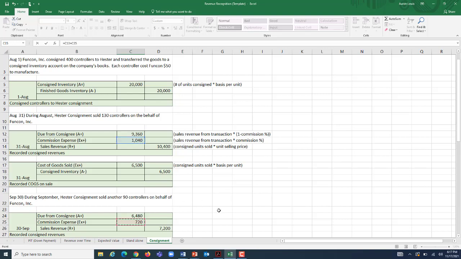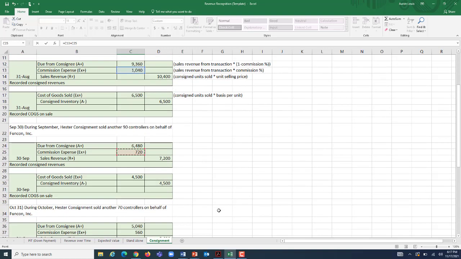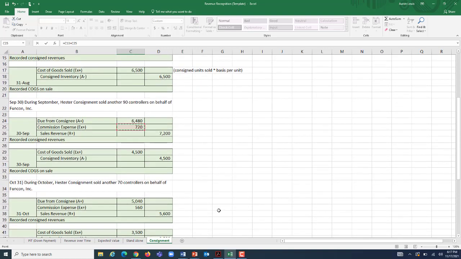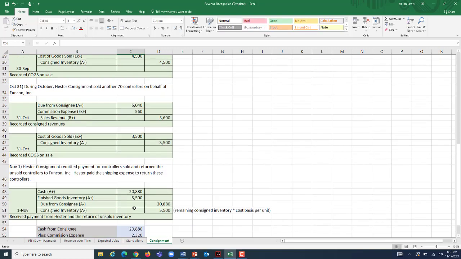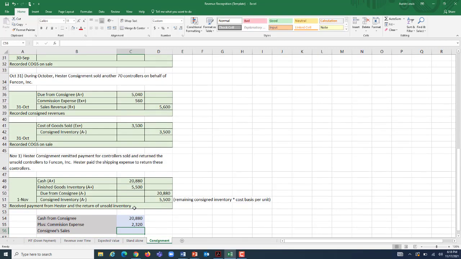For the inventory they sold during September, it was $720. And for the inventory that they sold during October, it was $560. So they got a total of $2,320 that was their take on selling this inventory on our behalf. And we got to keep the other $20,880.